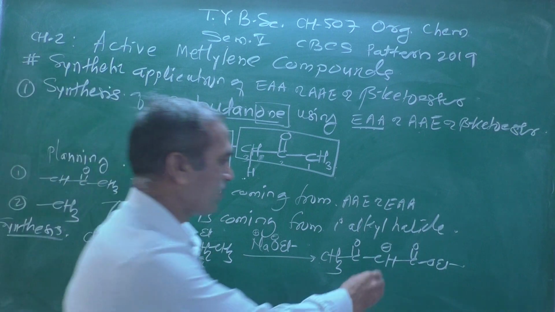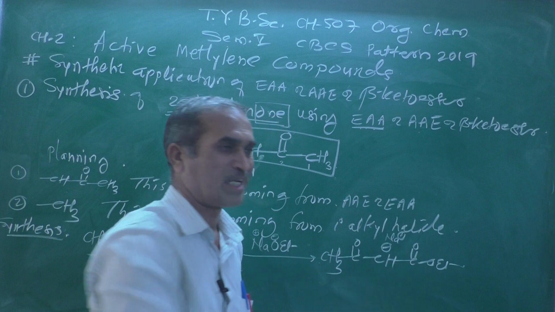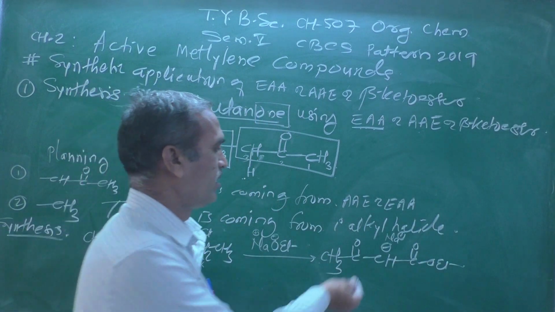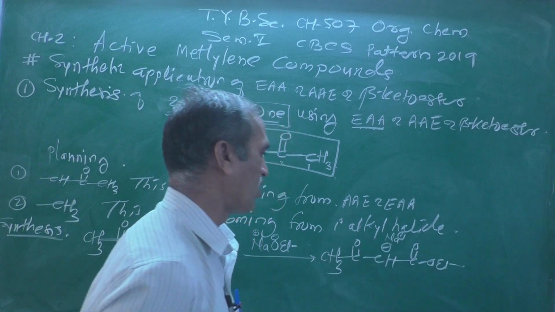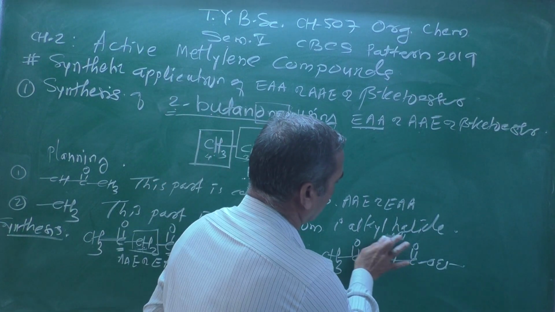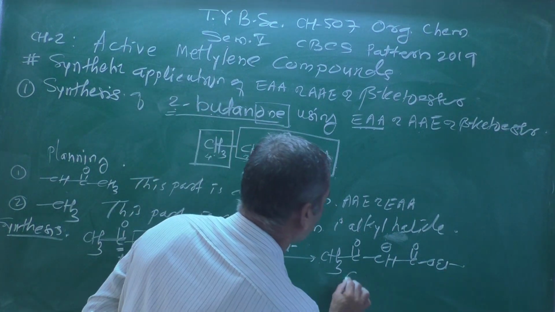Some books also write Na plus here, because it is in the close vicinity, or no need to write that sodium here. So remember, this species is known as a carbanion.